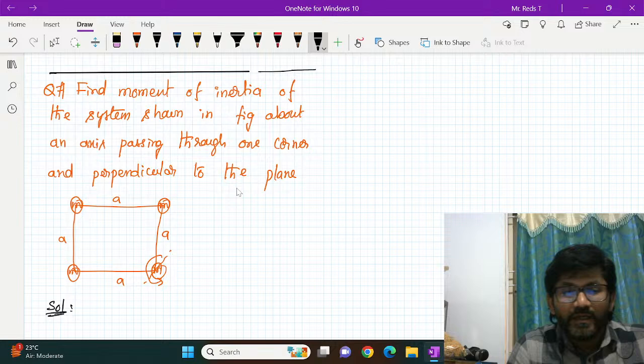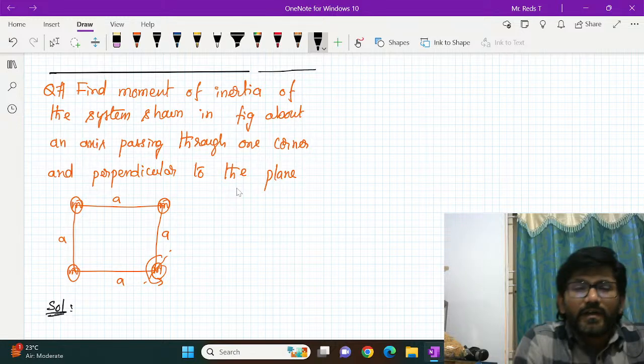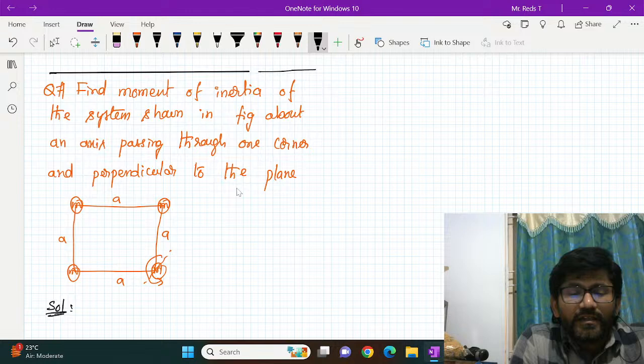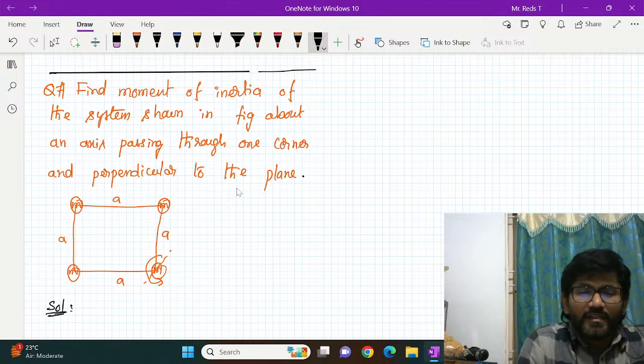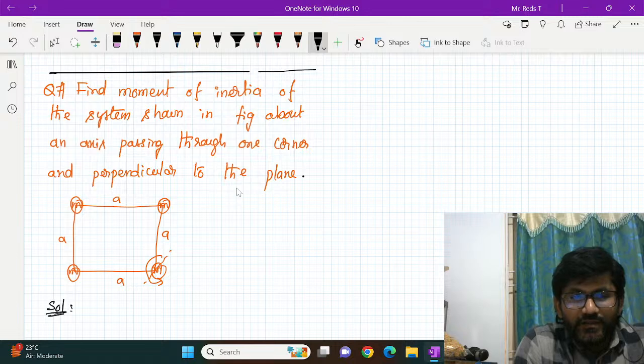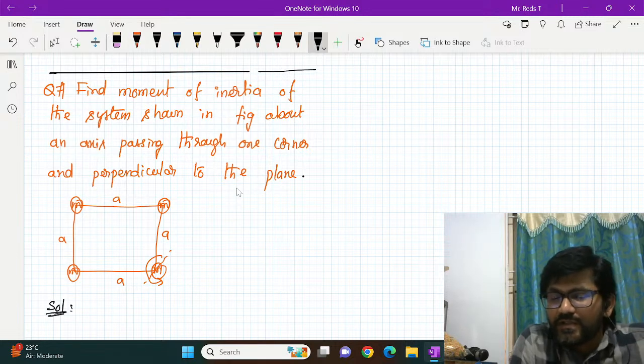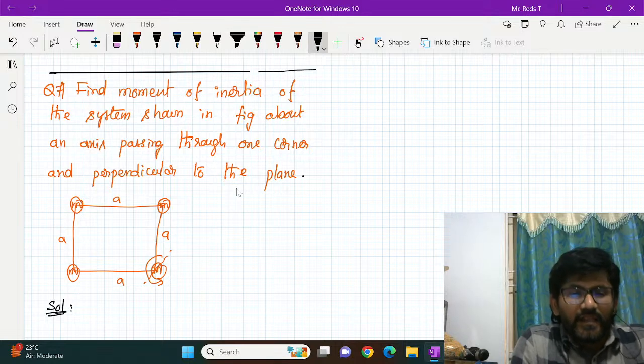The next question is, find the moment of inertia of the system shown in the figure about an axis passing through one corner and perpendicular to the plane. It is given that the side length of this shape is a, so it is a square, and all sides have equal length.